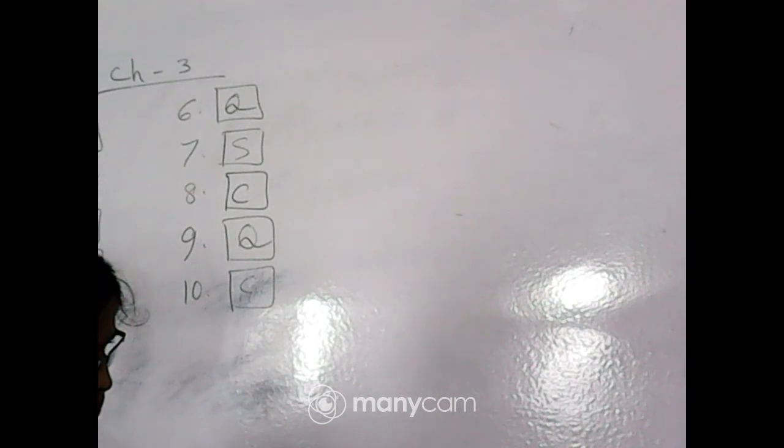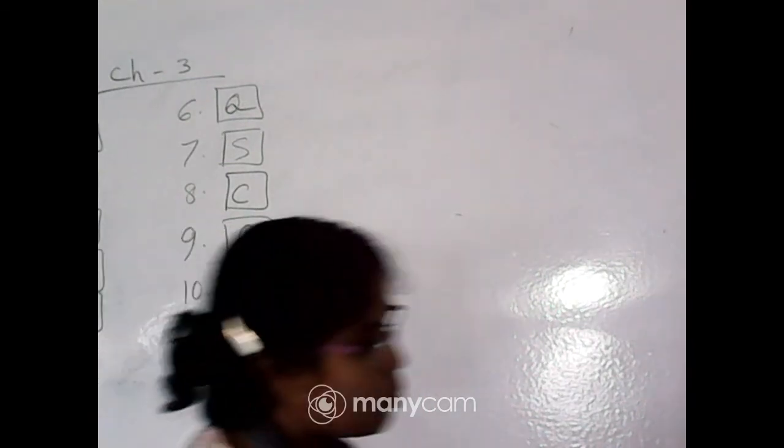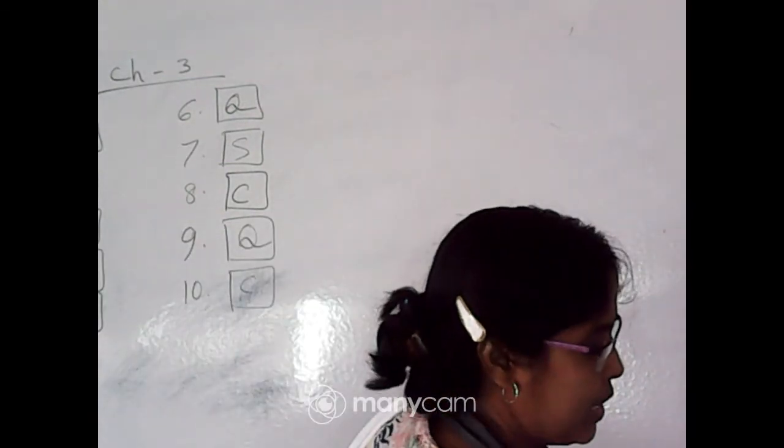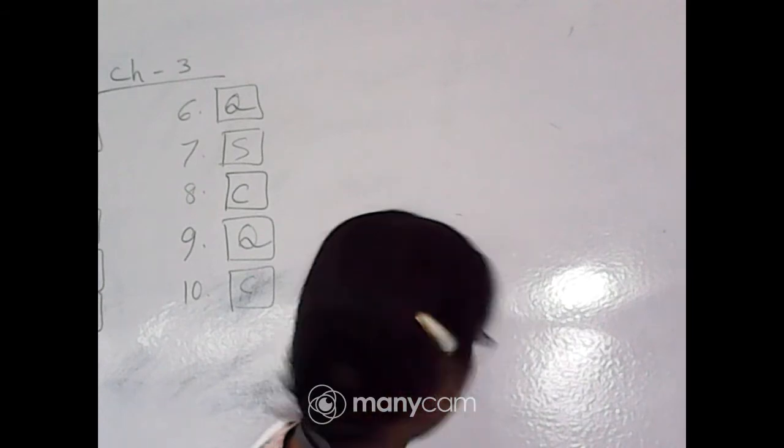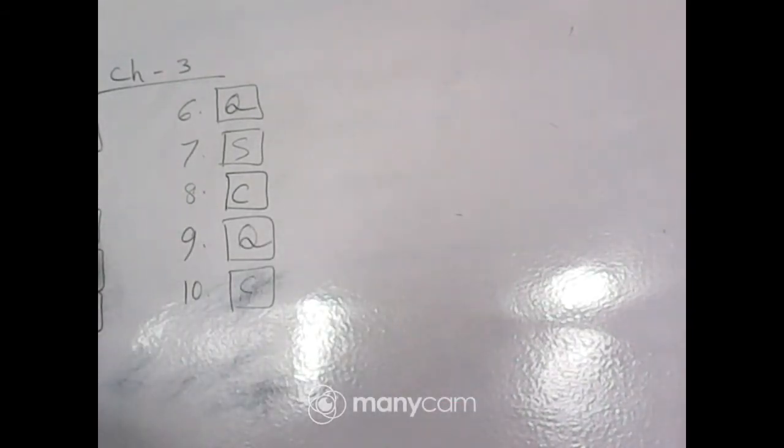So, I am going to rub this one. Who wrote this? Diksha. Diksha, number 1 S, number 2 Q, number 3 S. What are you saying, Diksha?